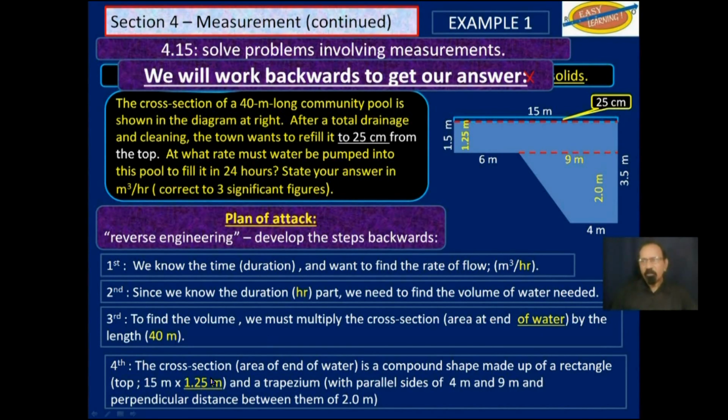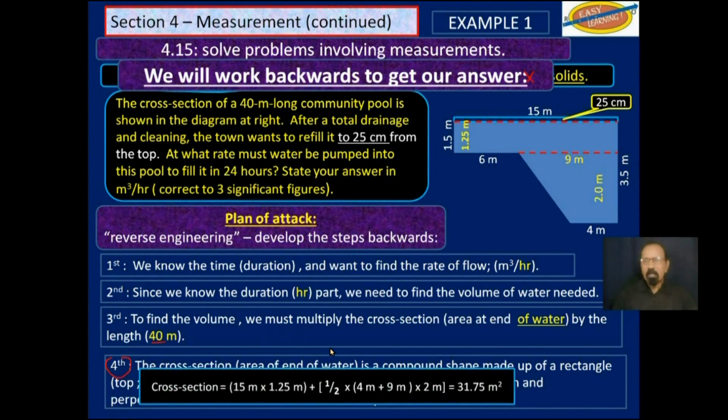So let's see. Firstly, we are going to find the cross-section, and then after that, we will multiply by 40 to find the volume. So the cross-section is 15 meters times 1.25 meters. That is this part here, plus half of the sum of the parallel sides, half of 9 plus 4, and multiply that by the distance separating the parallel sides, which is 2. When we work all of that out, we get 31.75 square meters. That's the area that you see here.